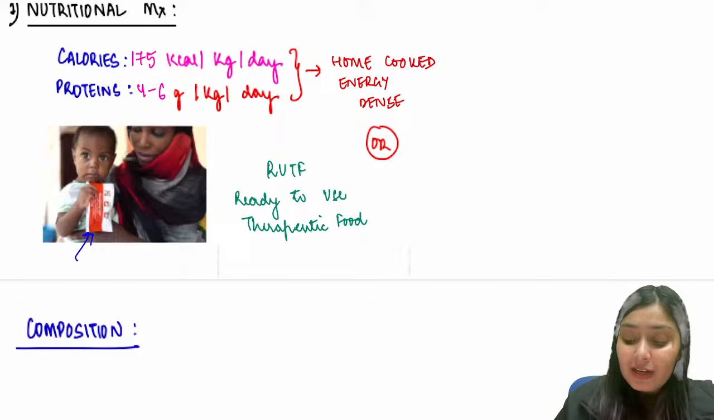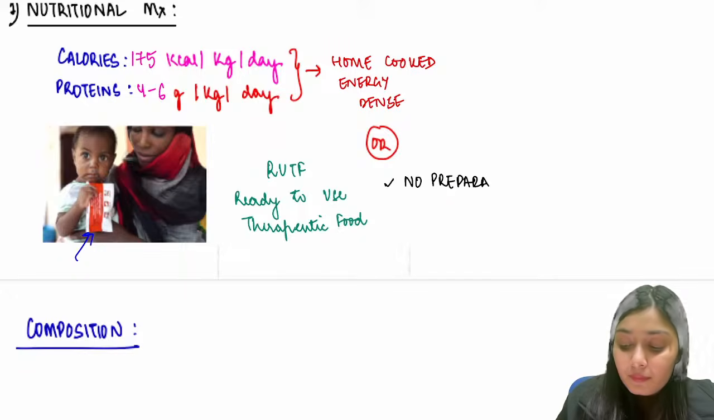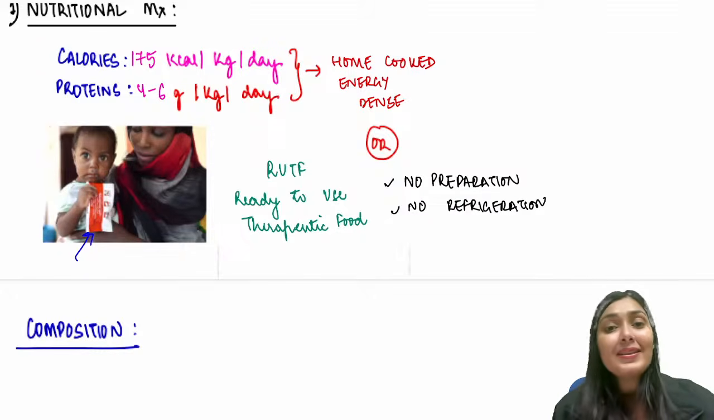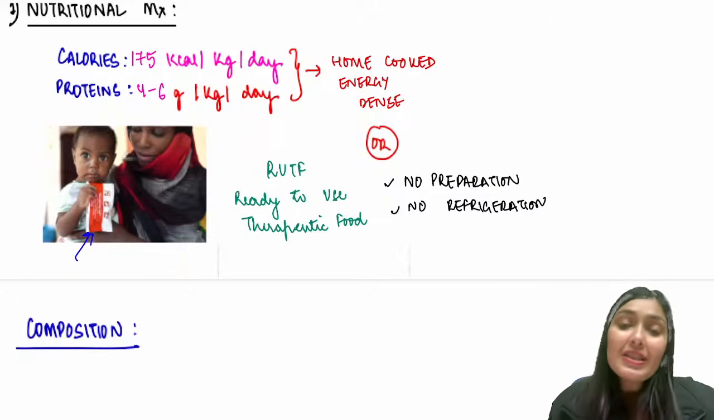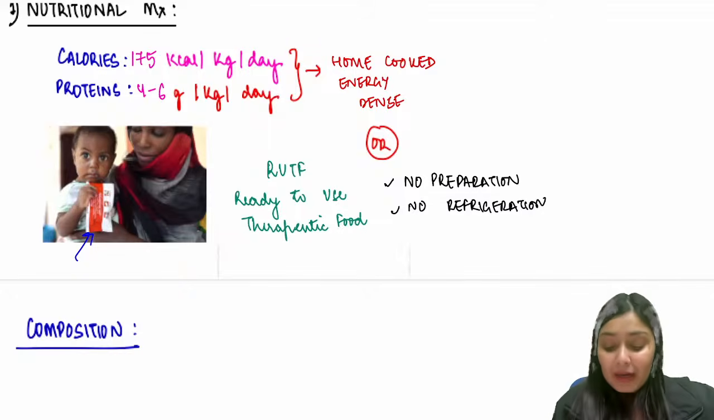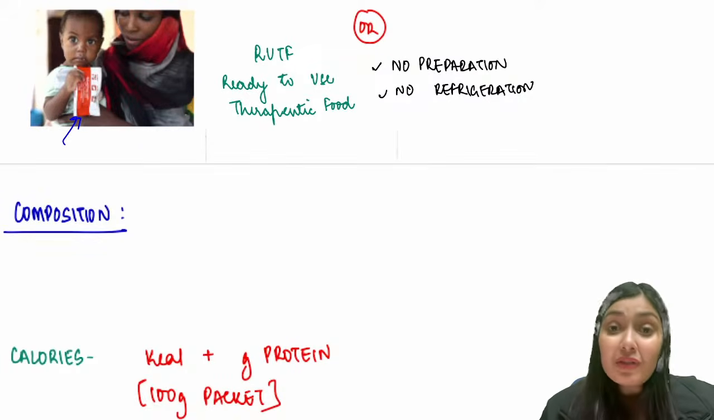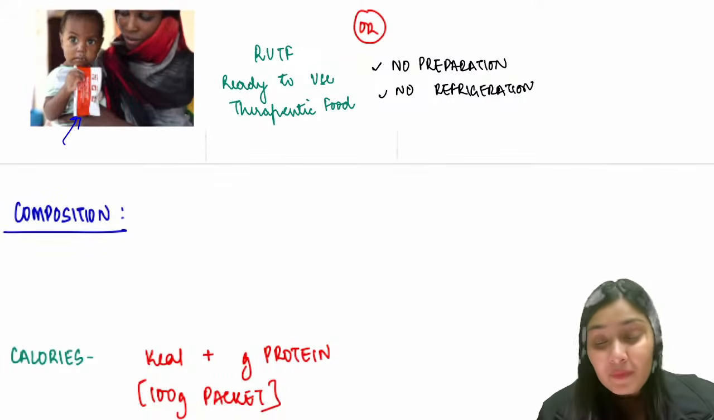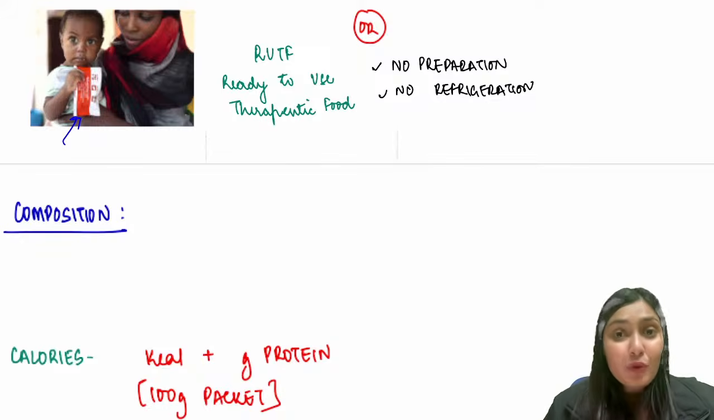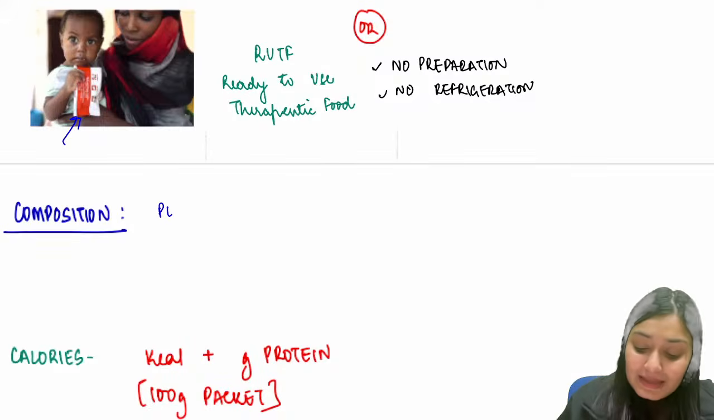So what is the advantage? No preparation is required. No refrigeration is required. So if the mother cannot cook food at home, we can supply these packets to this child. Can you see this packet? What do you think are the components of this packet? This packet is actually very tasty, a very sugary peanut paste. Basically, peanut is poor man's protein, high in protein and cheaper. So this basically has peanut paste.